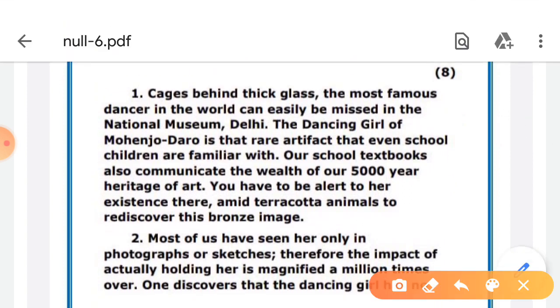So if you go through the first para, as it is written that the word is in the first para, go through all the words in the first para and see if you are unaware of a word that means among. You will find that you know all the meanings. This is because this is a very easy paragraph, and the paragraphs that will be given to you will also be easy. There will be 90% words that you know. So if you know the meaning of existence, if you know the meaning of familiar, if you know that all these things do not mean the word among, then you will know that it is the word amid.